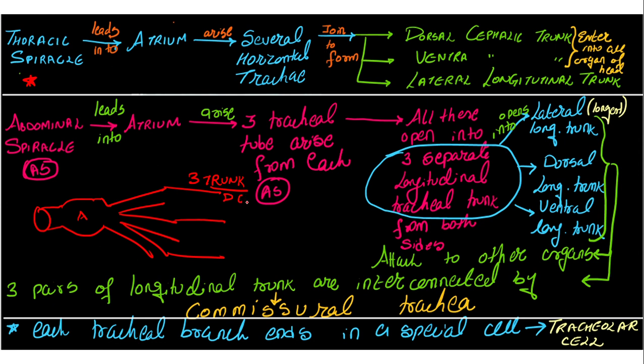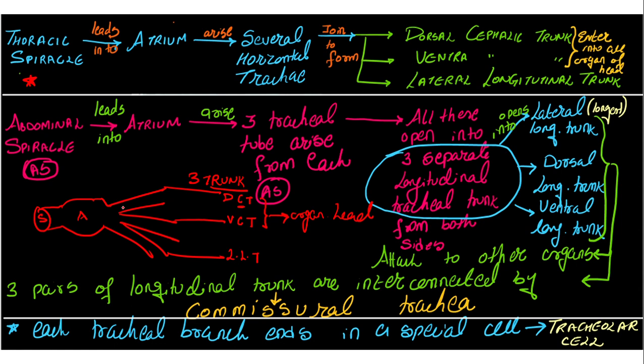So dorsal cephalic trunk, cephalic word we use for the head. Very good. Then second one is your ventral cephalic trunk, and third one is the lateral longitudinal trunk. When we talk about the cephalic, it means it is going to be connected with all the organs of the head. समझ आया? Spiracles, spiracles से atrium, atrium से trachea, but here not one trachea.